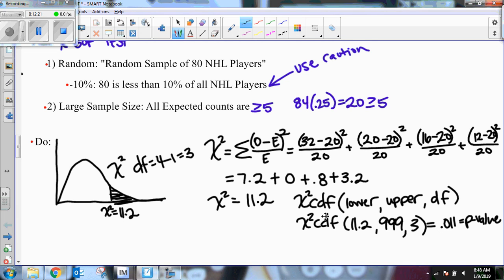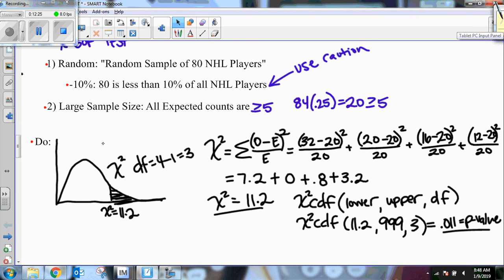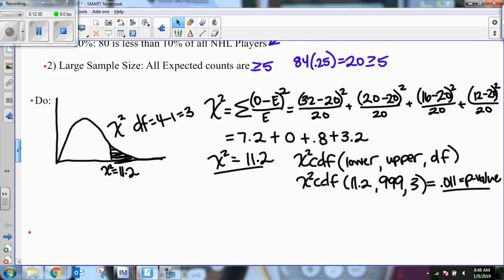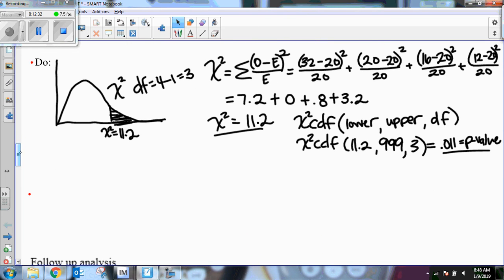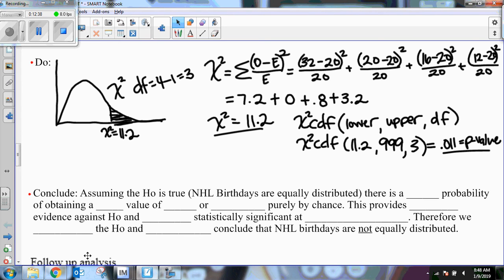So that's the work. We found the test statistic. We found the p-value. That's what we're always doing in the do portion of a 4-step process. So lastly, we go to our conclusion. And our conclusion is written just like all the other conclusions. There might be slight differences here and there, but I think if you guys are familiar with the conclusions, you'll see how those differences go.